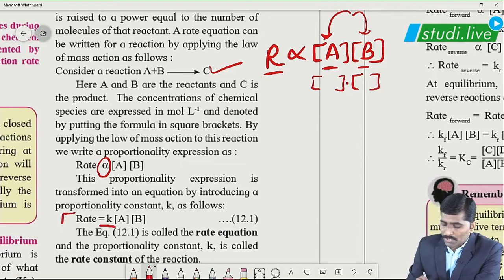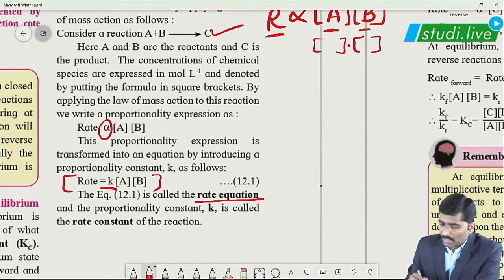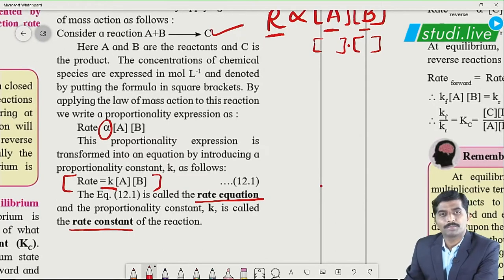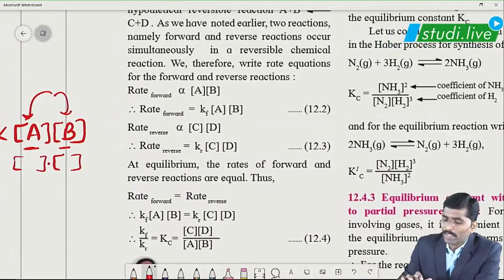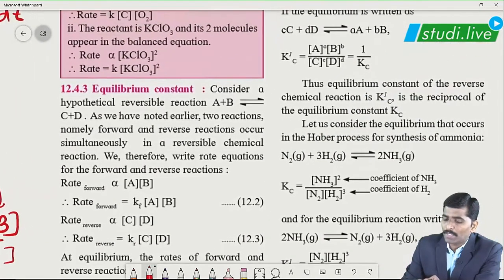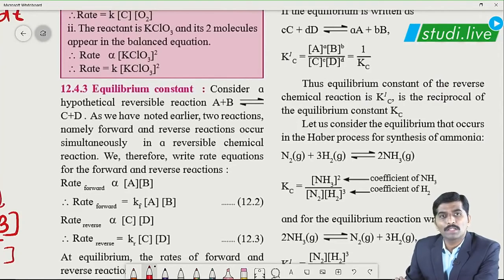This expression is known as the rate equation, and this constant K is known as the rate constant. Okay? So overall expression 12.1 is our rate equation, and K involved in this equation is known as the rate constant.